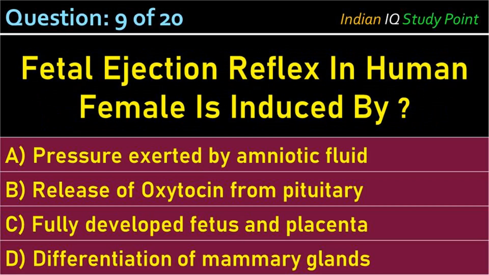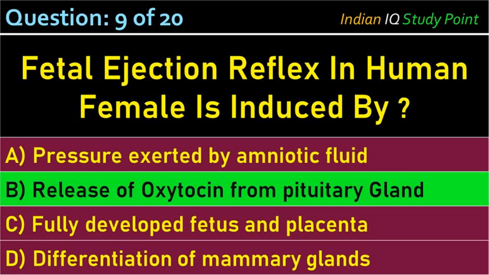Coming to the next question, fetal ejection reflex in a human female is induced by: option A, pressure exerted by amniotic fluid. B, release of oxytocin from pituitary. C, fully developed fetus and placenta. D, differentiation of mammary glands. And the correct answer is option B, release of oxytocin from pituitary gland.